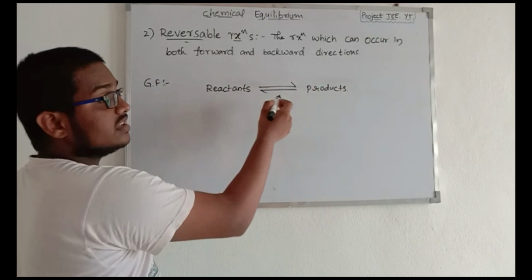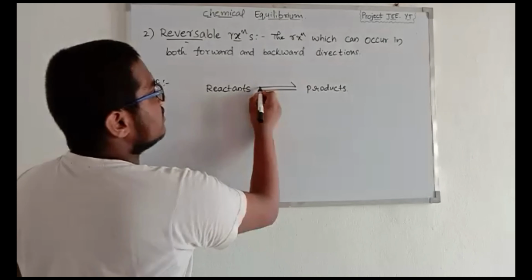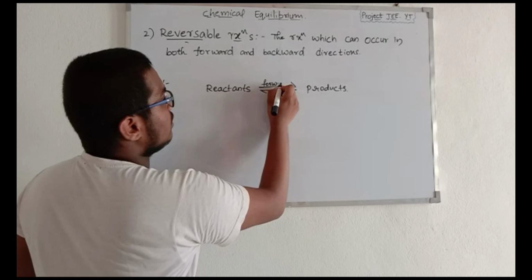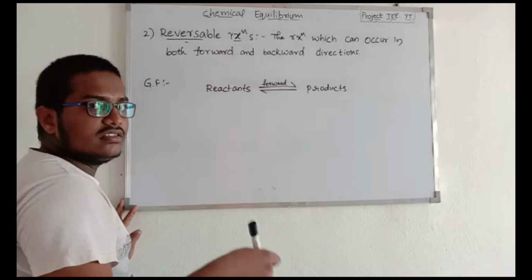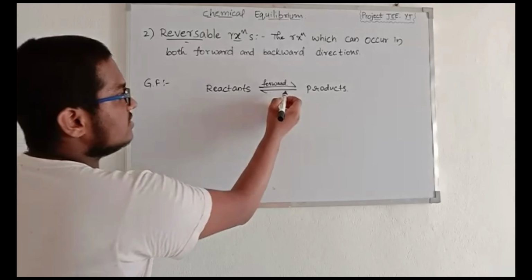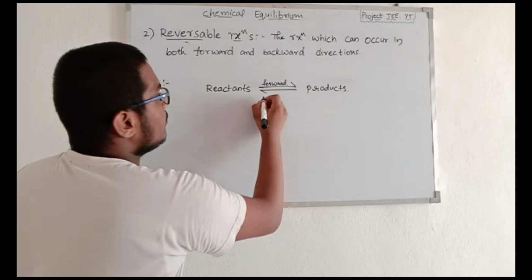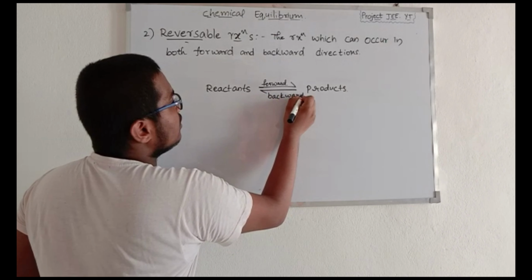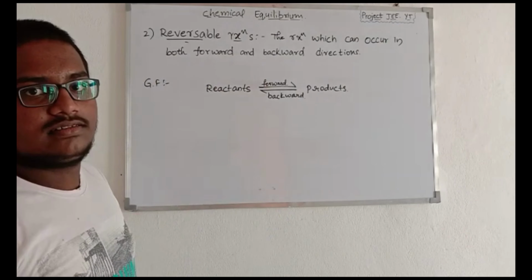Please note, this is the equilibrium symbol, where this upper half arrow indicates the forward reaction, or the reaction where reactants are converted into products, and this lower half arrow indicates the backward reaction, where the products are converted into reactants.